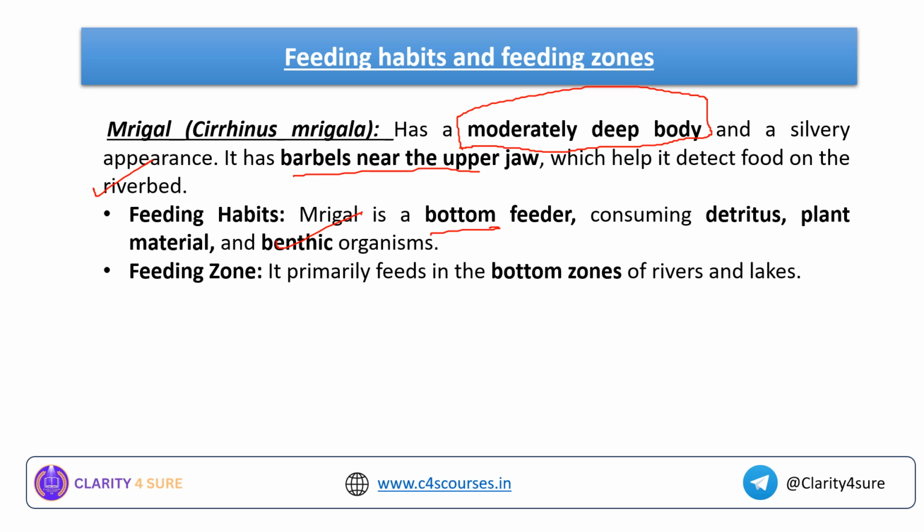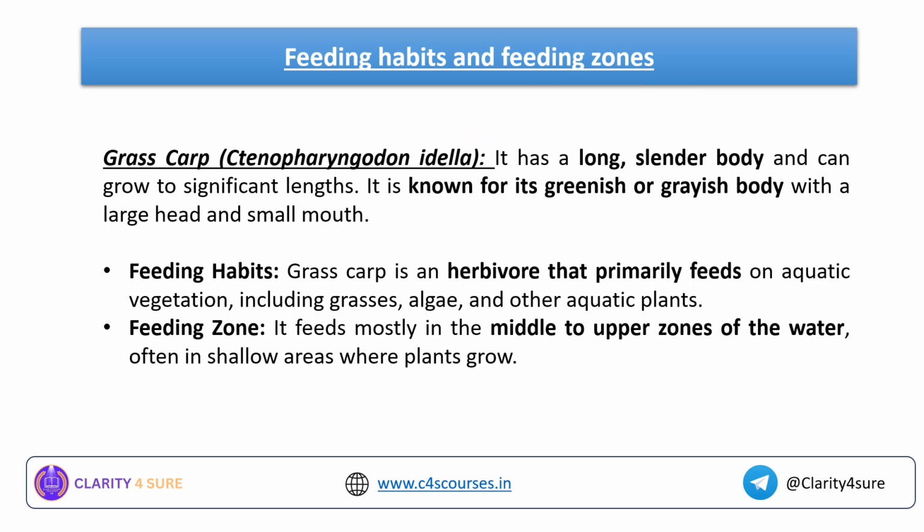So the feeding habit of Mrigal is a bottom feeder, and it consumes these detritus plant material and these benthic organisms. What is the feeding zone? It primarily feeds in the bottom zones of rivers and lakes. Okay, now coming to the next, grass carp. Okay, what is a grass carp? What are its features? It has a long slender body and it can grow to significant length.